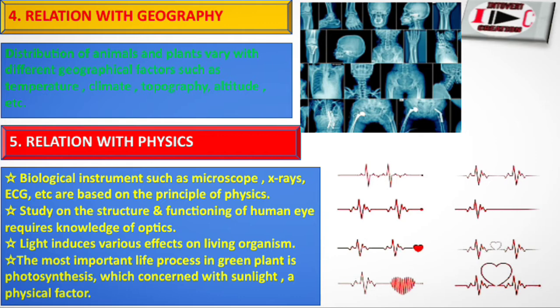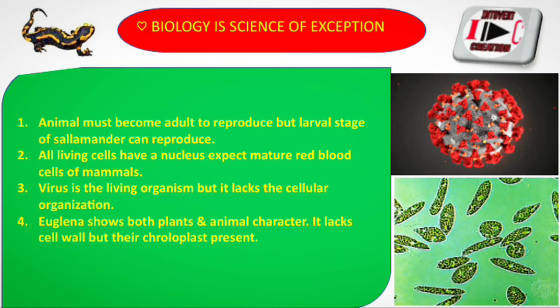Okay. Now we have finished the relation of biology with other sciences. Now let's go to the next slide. Biology is a science of exceptions. There are exceptions in biology because there are so many animals and so much diversity, so there may be exceptions. Okay, let's come to the first one. An animal must become an adult to reproduce, but the larval stage of salamander can reproduce.